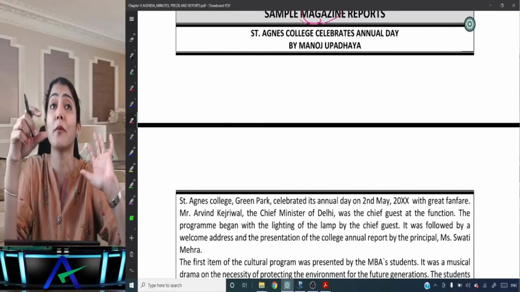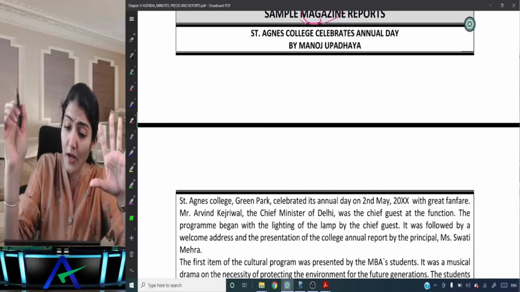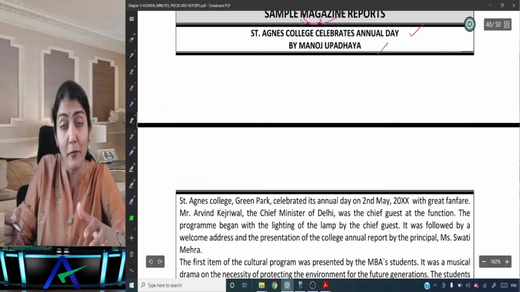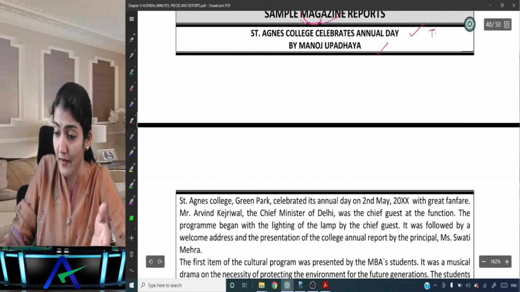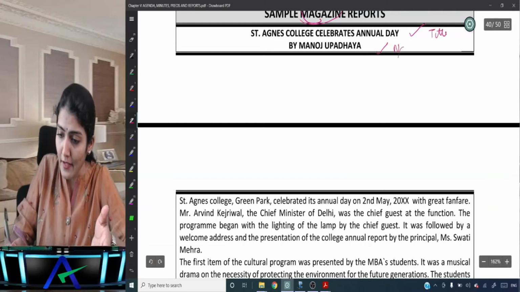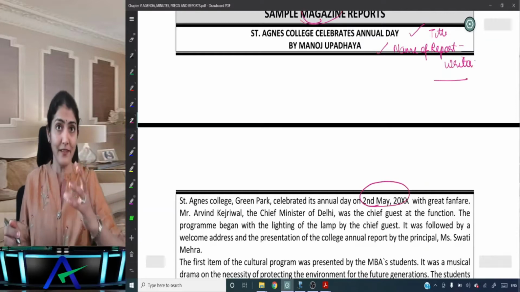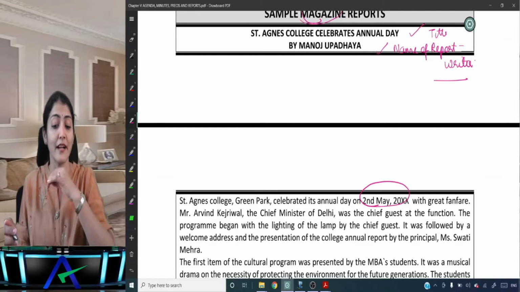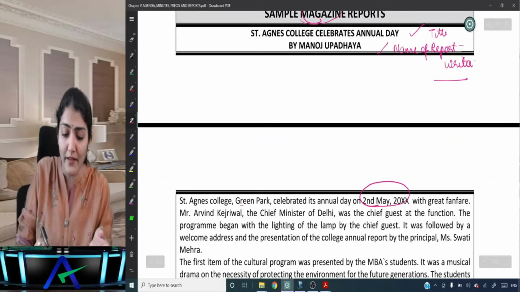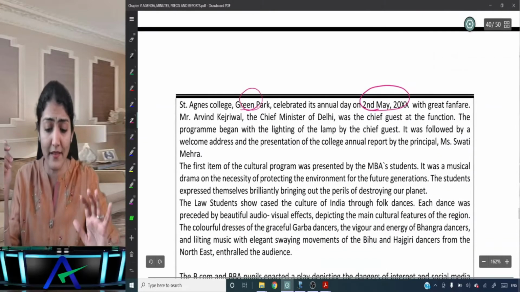A newspaper report that was given, and a magazine report. Now, the heading is there, the name of the report writer is also there. The title is there, and the name of the report writer, even that is there. But the date has been incorporated in the content itself, and the place also, Green Park, so no city as such is mentioned over there.